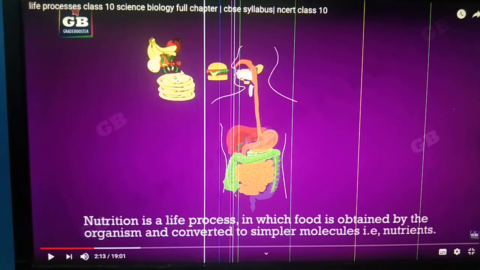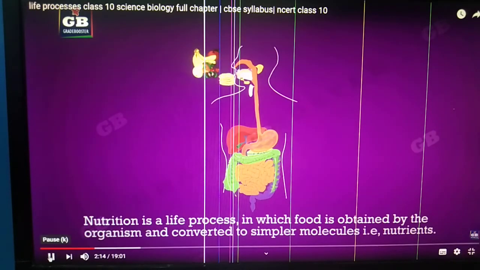See, this food is complex because it has carbohydrates, proteins, vitamins and lipids. Inside the body, it is converted into simple molecules like carbohydrate, vitamin, lipid; these are all separated inside the body by the process of nutrition. So nutrition is nothing but intake of food from outside to inside the body and converting it into simple molecules. So this is called nutrition.